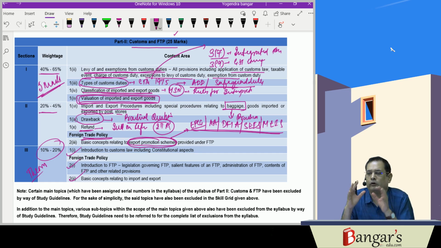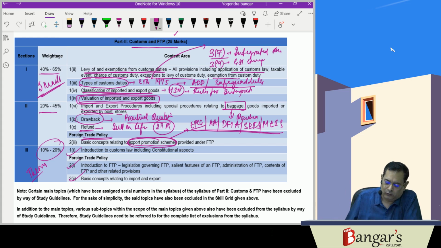So about the foreign trade policy, it's very lengthy. So the basic thing is you do all those export promotion schemes. You do the practical questions about the export promotion schemes, understand those schemes, and do the practical aspects. Otherwise, if you want to cover the entire foreign trade policy, it won't be helpful. So these export promotion schemes are to be done.